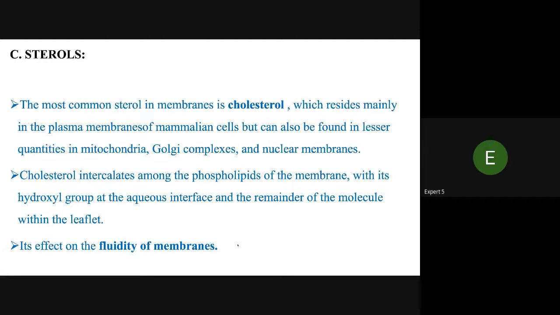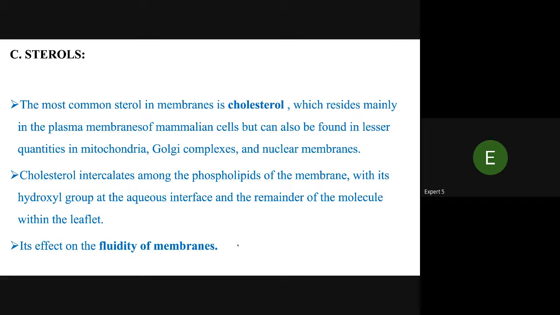Sterol. The most common sterol in the membranes is cholesterol. It is mainly in the plasma membranes of mammalian cells, but can also be found in lesser quantities in mitochondria, Golgi complex, and nuclear membrane.